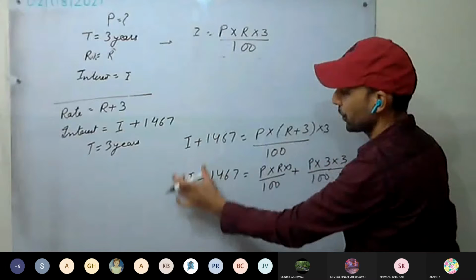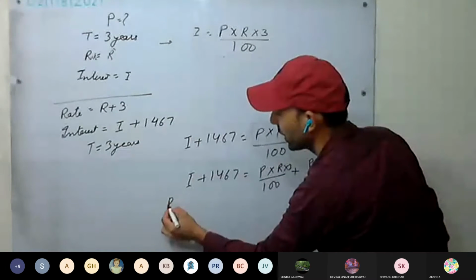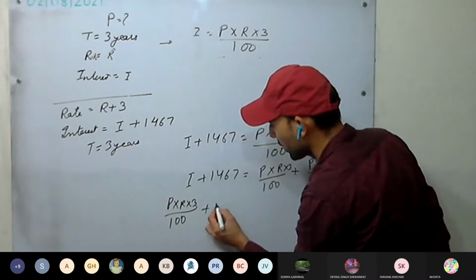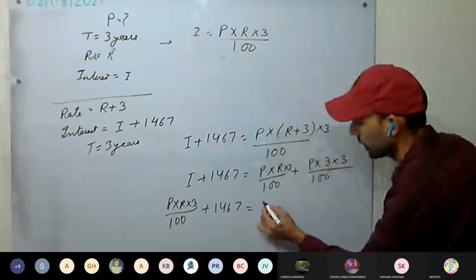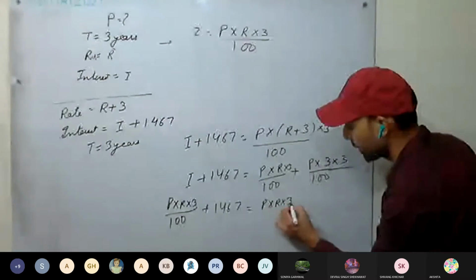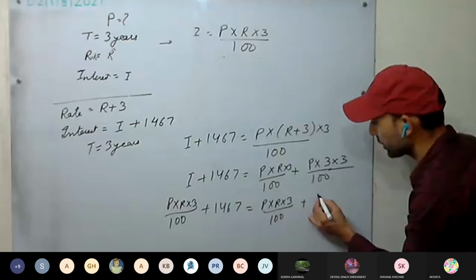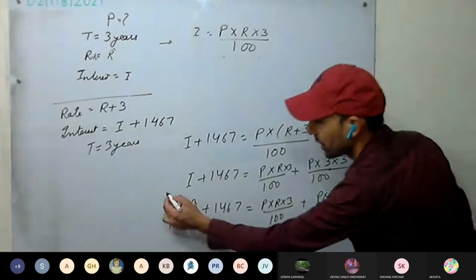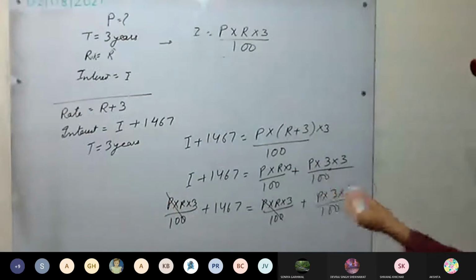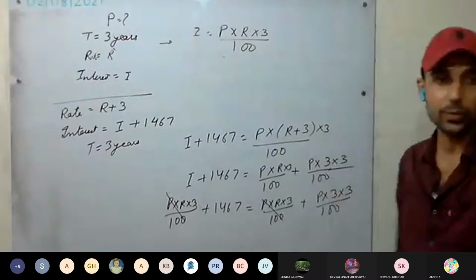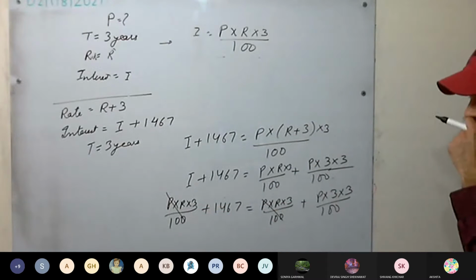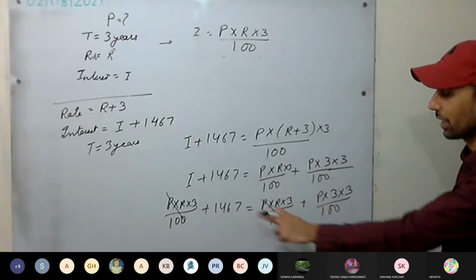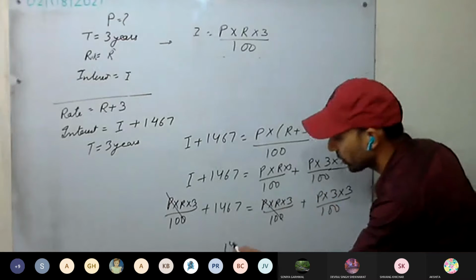Now this interest we put here. P into R into 3 divided by 100 plus 1467 equal to P into R into 3 divided by 100 plus P into 3 into 3 divided by 100. See here, this and this will get cancelled. Yes or no? Is this clear? Now it remains in terms of P.